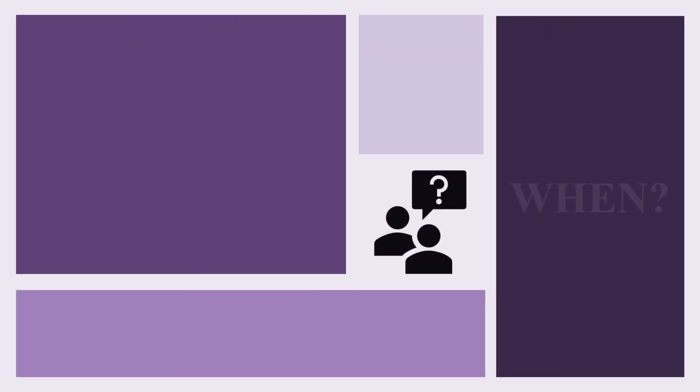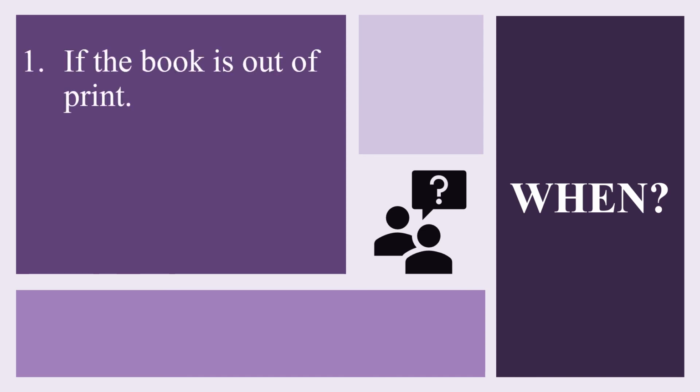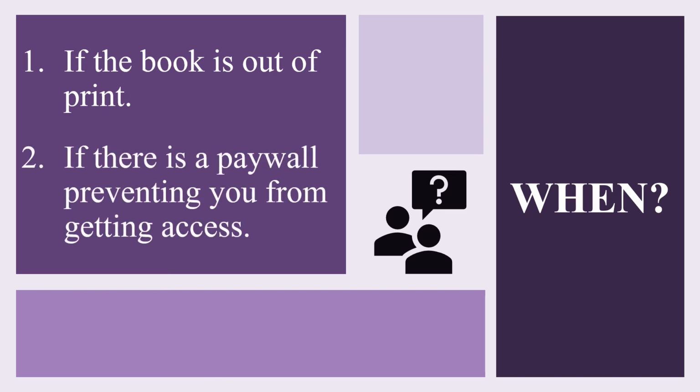So, when can we use an indirect citation? If you've made an honest effort to locate the primary source and you simply cannot get access, then use the indirect citation. This typically occurs if the book is out of print and you can't get a hold of a copy, or if there is a paywall preventing you from getting access to a journal article or ebook. In these instances, it's perfectly acceptable to use an indirect citation.